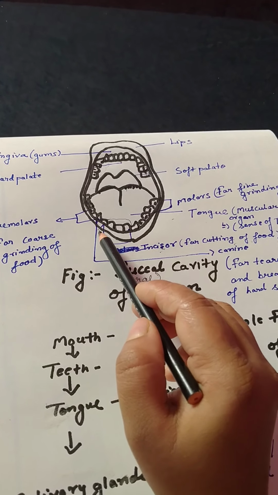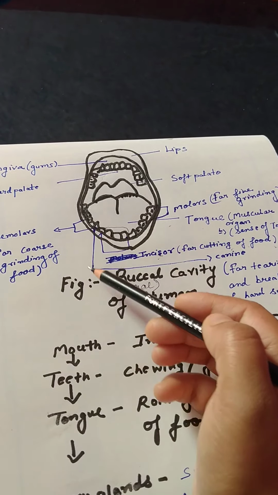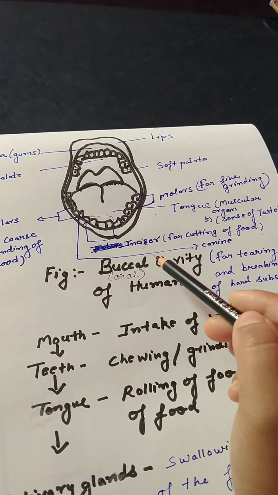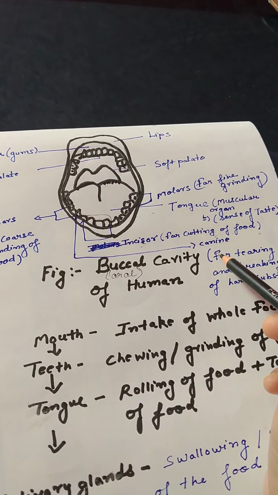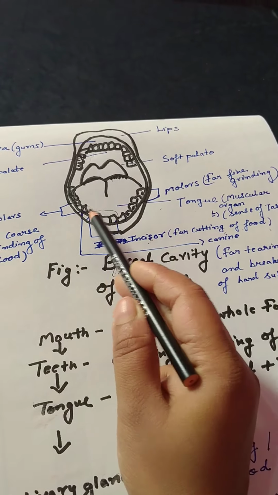Second are canines, the pointed teeth. The teeth beside our incisors are called canines. Canine is a pointed tooth. See, these are canines, which along with incisors help in tearing and breaking of hard substances.